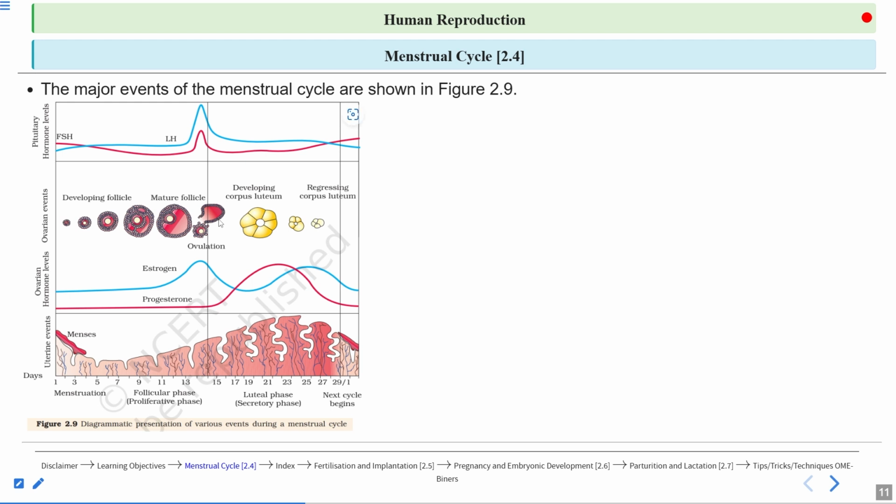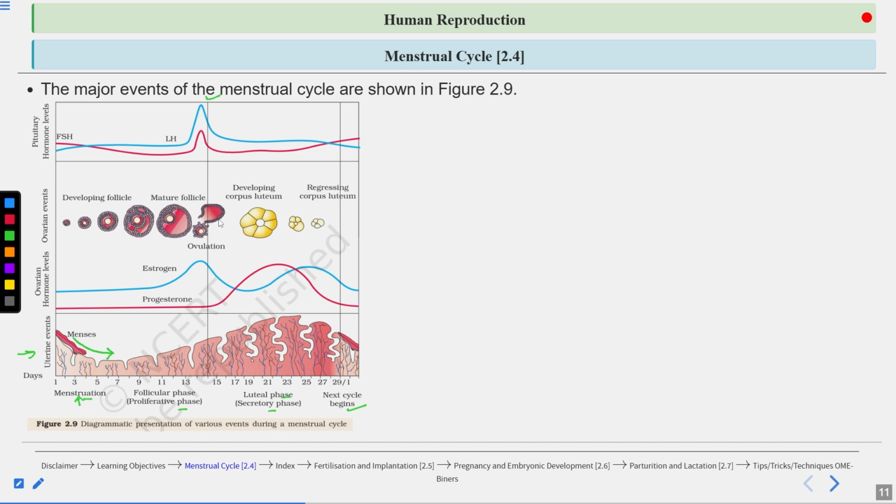Here you can see there are different phases of the menstrual cycle. First is the menstruation phase, followed by the follicular phase, then the luteal phase, also known as the secretory phase, and in the middle you have the ovulatory phase, and then the next cycle begins. Now let's talk about the uterine events first. Initially, in the menstrual phase, the endometrium is quite thin. It is thinnest during the menstrual phase. A question can come from here: in which phase is the endometrium thinnest? The answer will be the menstruation phase.